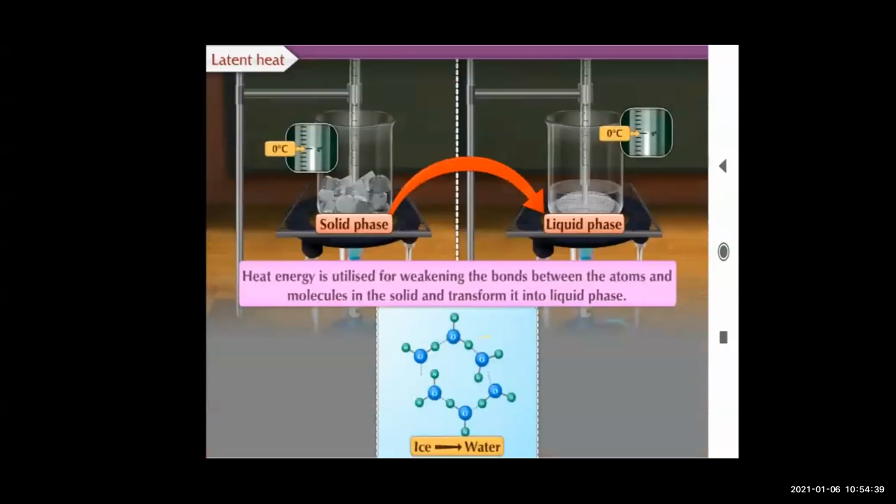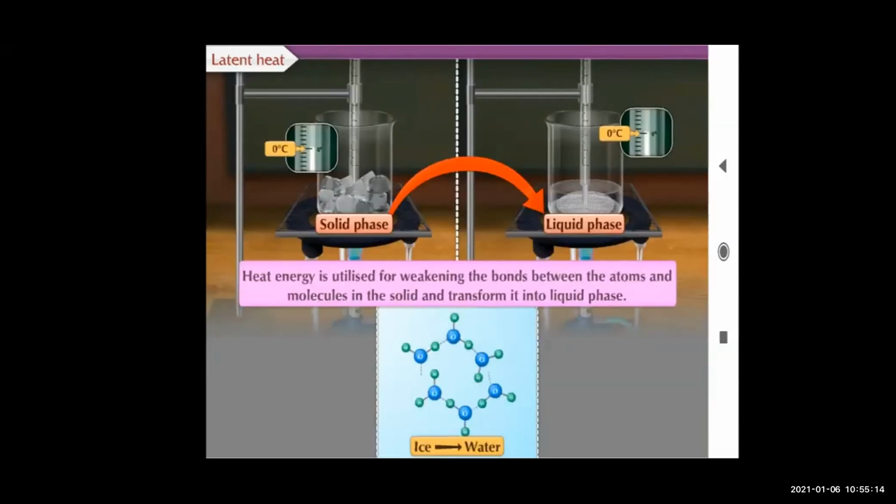Now look at the figure in the slide. This heat energy is utilized for weakening the bonds between the atoms or molecules in the solid and transforms it into liquid phase. So remember this, whatever heat energy is used, it is used for weakening the bonds between the atoms or molecules in the solid, and it converts the solid into the liquid phase.